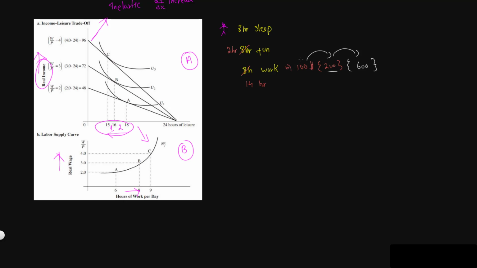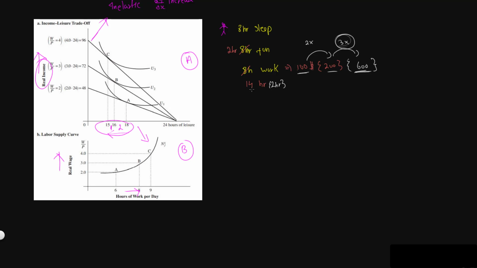So let's say the employer is willing to provide you with even more income. Initially we had a 2x increase. We're increasing our income by two times, and for that 2x increase I was willing to give 2 hours more. Let's say the employer again tries to increase my wage, and this time he tries to increase my wage by 3x. Even though I might be getting 3 times the amount of money that I was previously receiving, how much time would I be willing to let go of for that $600?